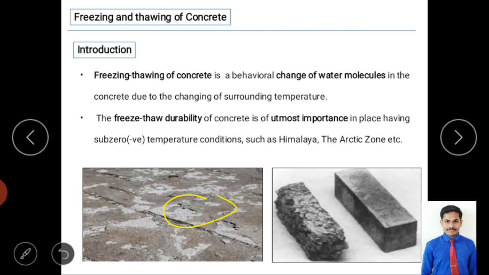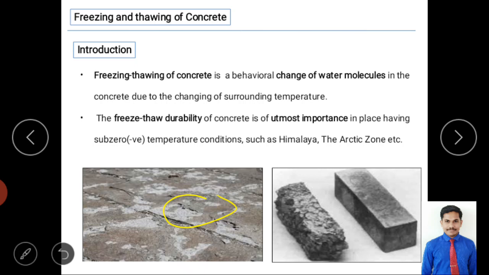So now we'll understand what we mean by this. Freezing and thawing of concrete is a behavioral change. It is a behavioral change of water molecules. It is not a behavioral change of the entire concrete. It is a behavioral change of water molecules in the concrete due to changes in the surrounding temperature. So mainly this is the action for the water molecules inside the concrete structure. And why is it? Because of changes in the surrounding temperature or humidity, right? We'll understand in detail in the next slides.